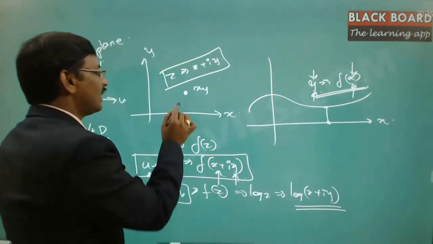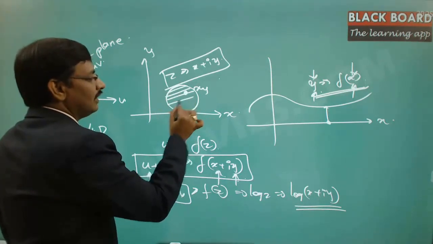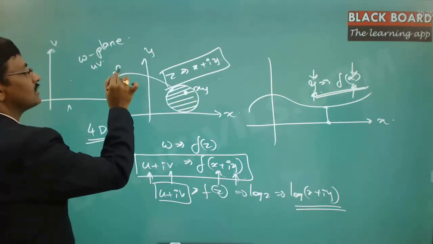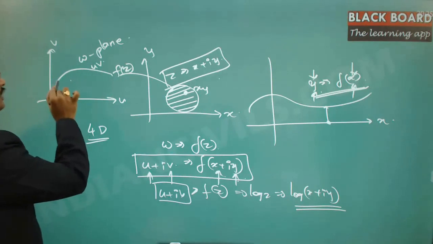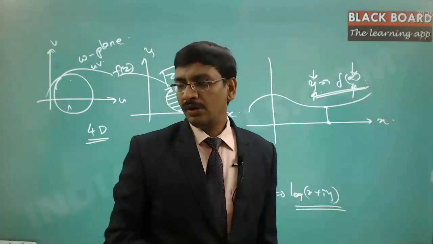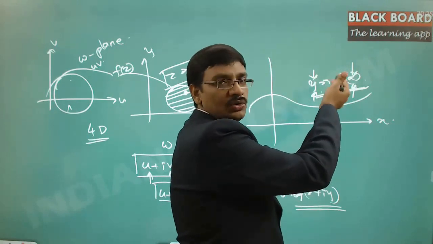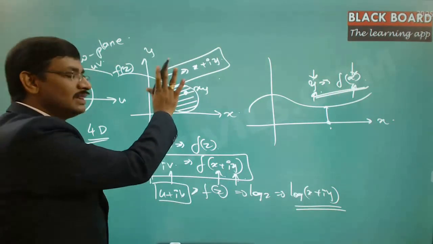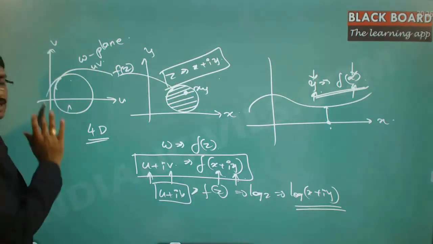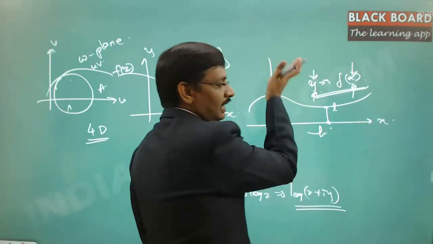So that's exactly the reason in complex analysis you always talk about a region. In that region, for each and every point, the corresponding function, let us say f of z, will give you a set of points here, which may again identify one more region on the uv plane. So for each value on the line there will be a value corresponding to y, and for each point in the surface or region there will be a point on the region here again. So area to area here, line to line here, vertical line. Got it?